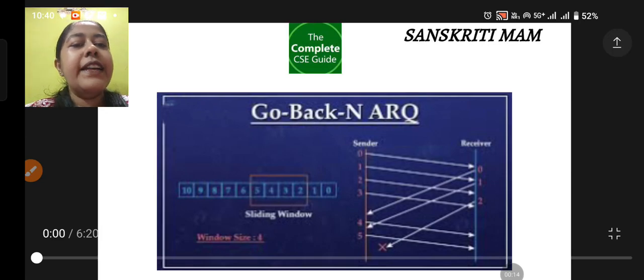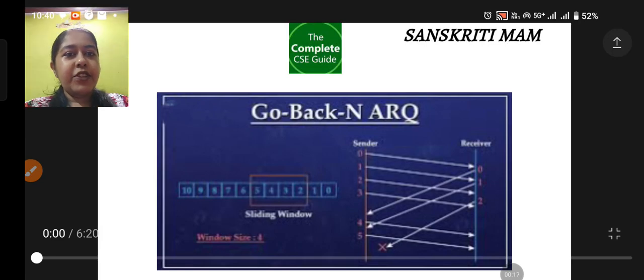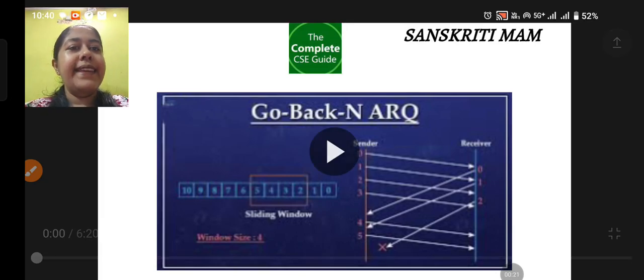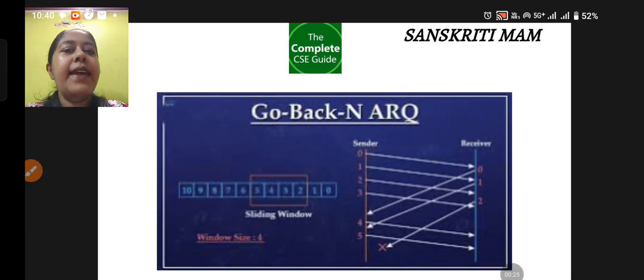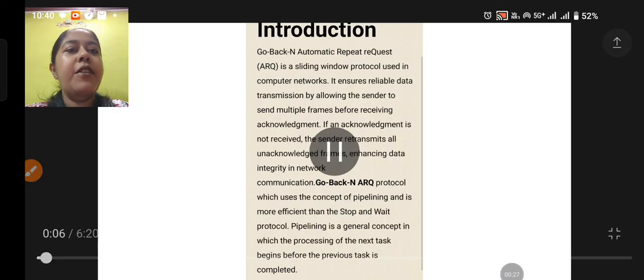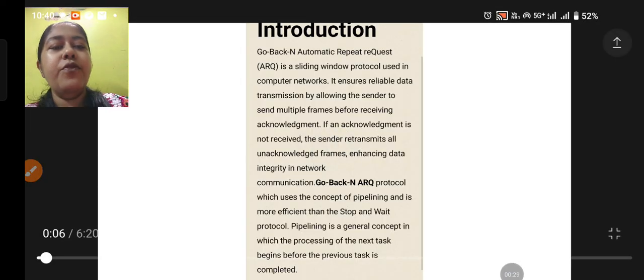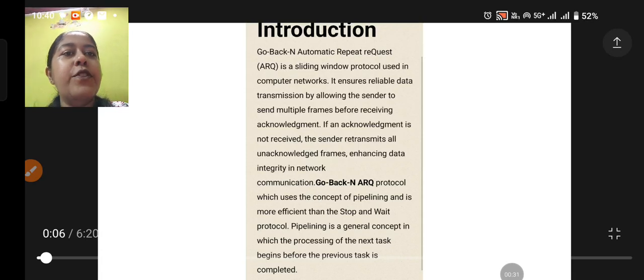Today I am going to explain Go Back N ARQ. In the previous class we have seen the stop and wait ARQ, and in today's class we are going to study the Go Back N ARQ. Now what is this Go Back N ARQ? As you know, this is also a protocol or ARQ for a noisy channel.